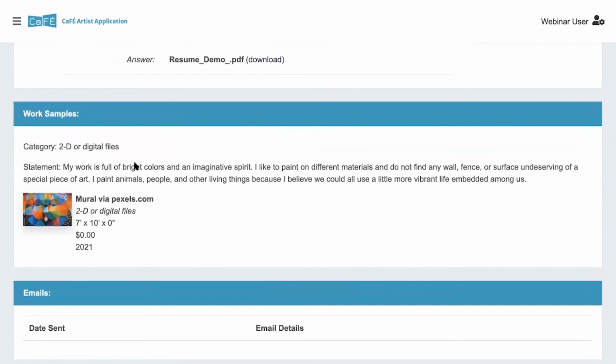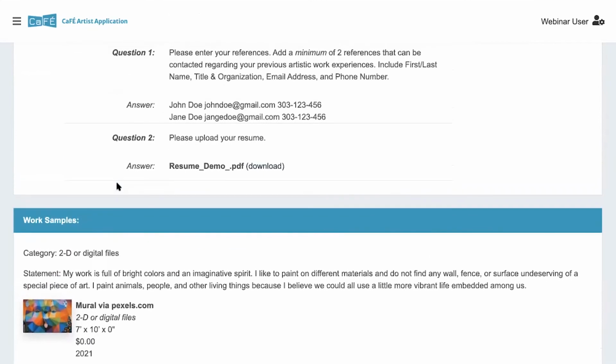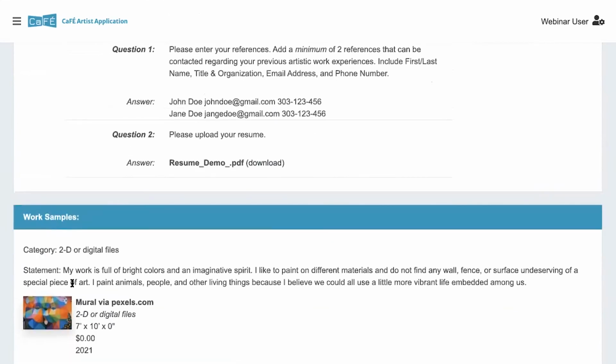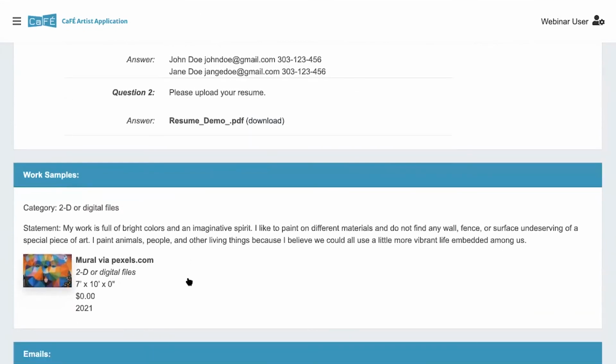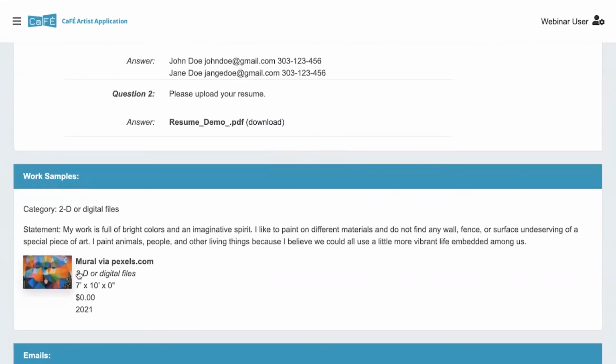Remember that if your call is jury by artwork, which means each image is separated into individual entries, you'll only see one work sample here, and there will be another or multiple application pages where you can go to view the other work samples submitted by the artist. If that's the case, then all these form answers that you see above here, including the artist statement, those will all be the same for each work sample, but when you go to the next application page, the work sample will just be different.